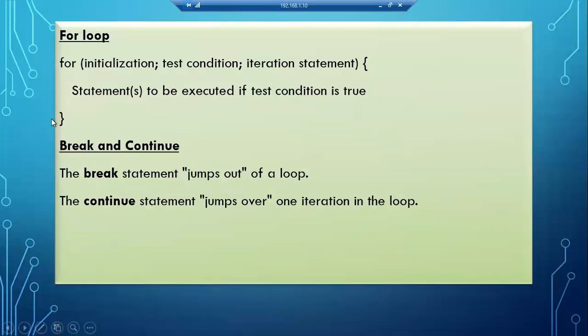So what are the differences? While is there, do while is there, for loop is there. If you know the range of iterations, that means a starting point, ending point, if you know, it's better to use for loop only. So initialization, semicolon, test condition is there, semicolon, then the iteration statement.